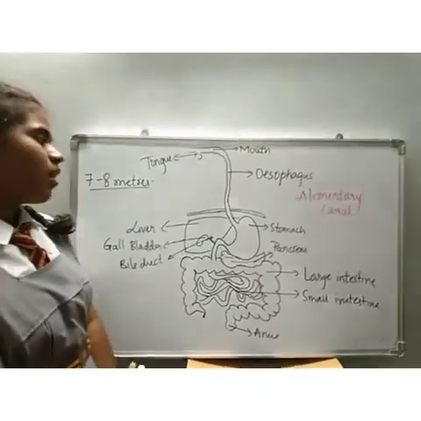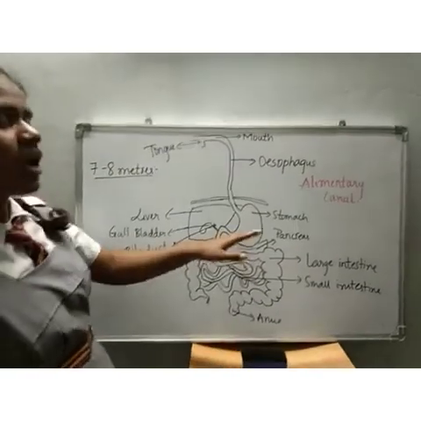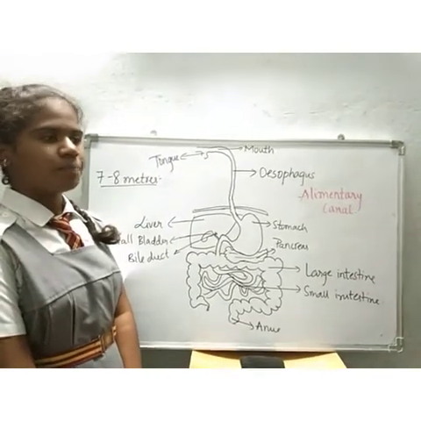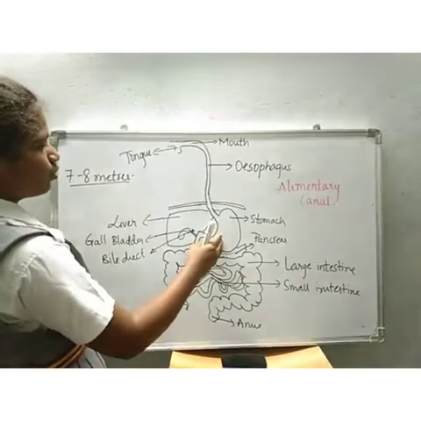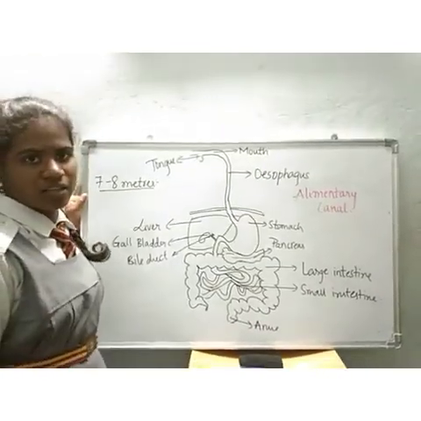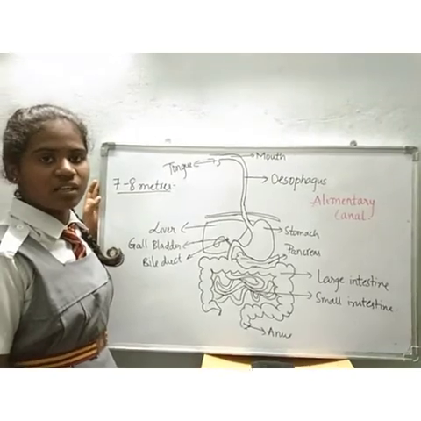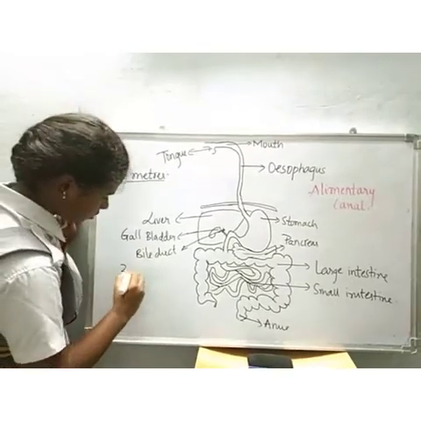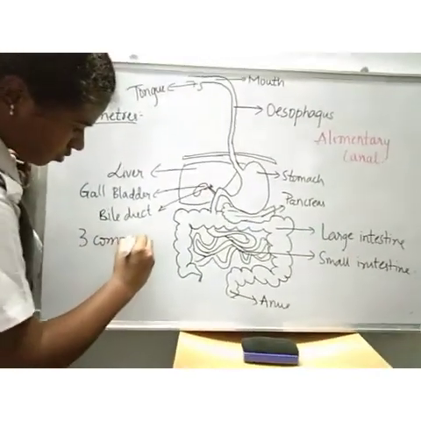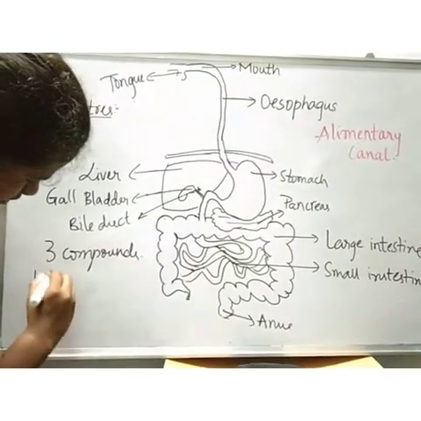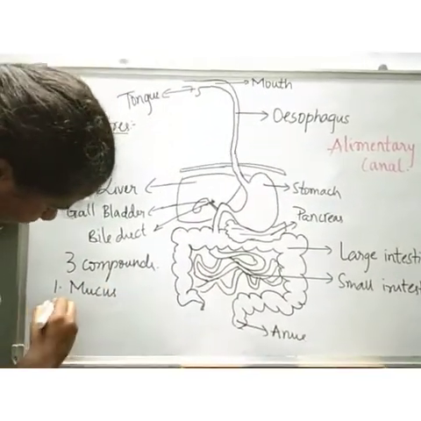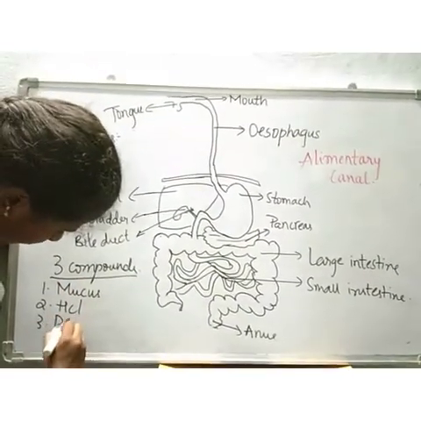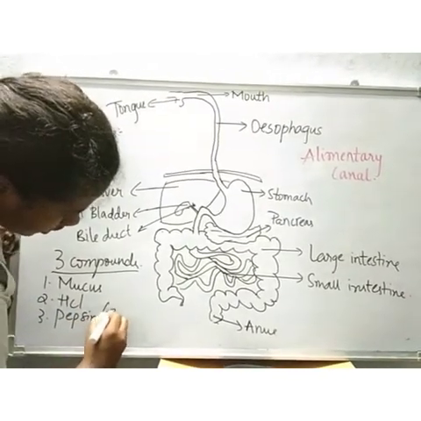Digestion in stomach. The food, after entering into the stomach, stays for 2 to 3 hours in the stomach with the help of a sphincter muscle. The stomach contains gastric glands. The gastric glands contain some gastric juices. The gastric juice contains three compounds. One is mucus, second is HCl, third one is pepsin. Pepsin is an enzyme.